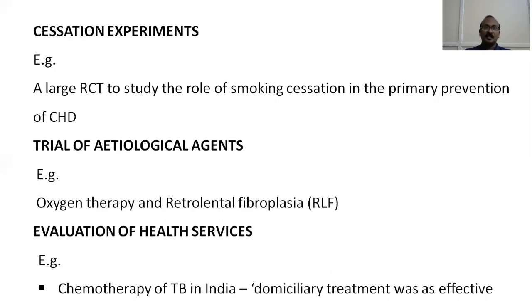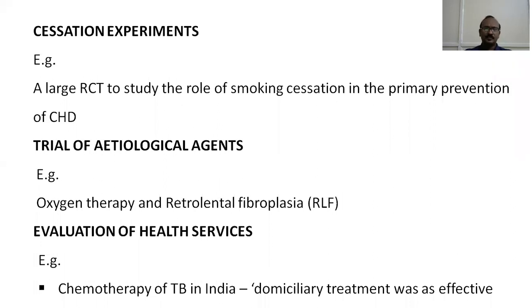This oxygen-related retrolental fibroplasia was first found out by T.L. Berry, who was a Boston ophthalmologist, way back in 1942. Prior to 1938, the disease of retrolental fibroplasia was not known. It was only because of his efforts that retrolental fibroplasia came into the picture, and they found out that it is due to oxygen therapy in premature infants.